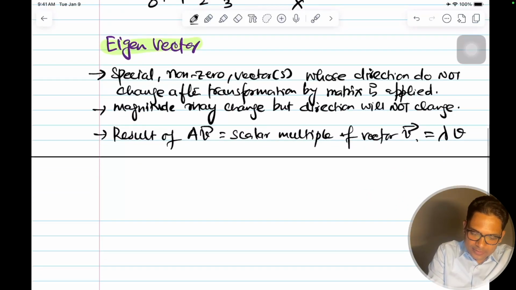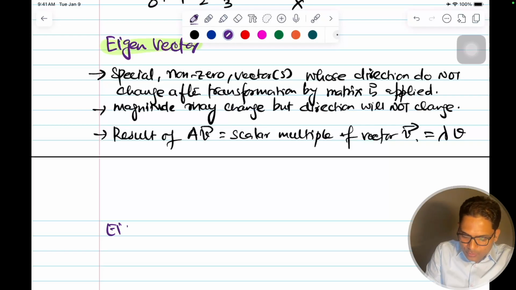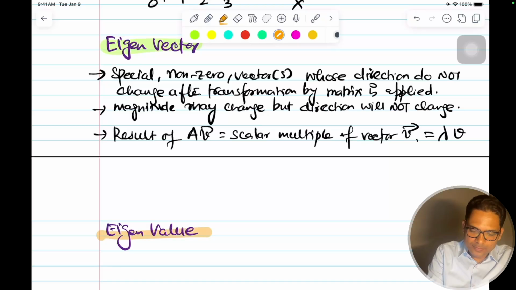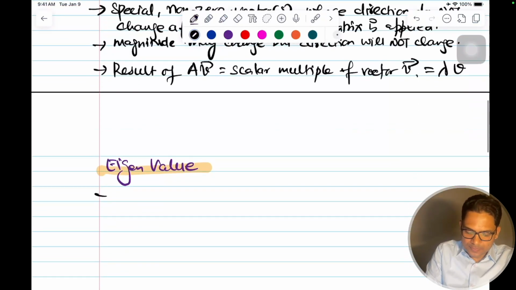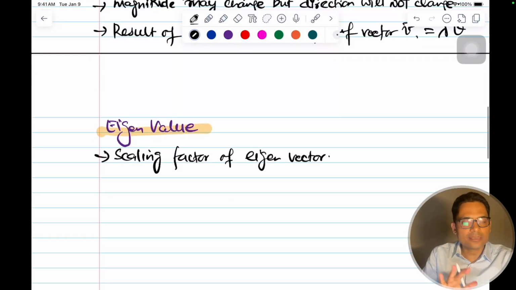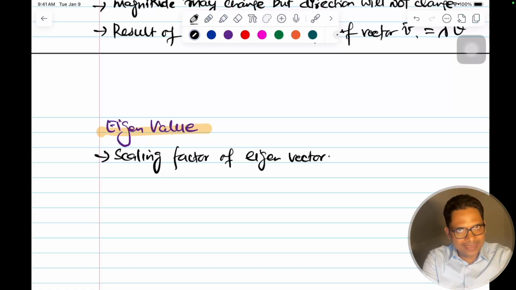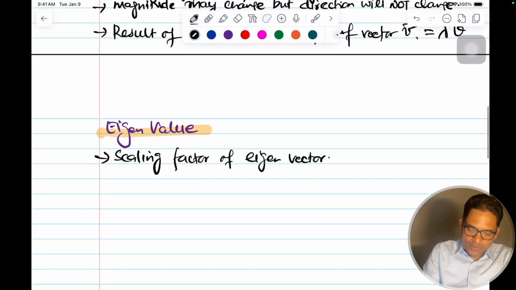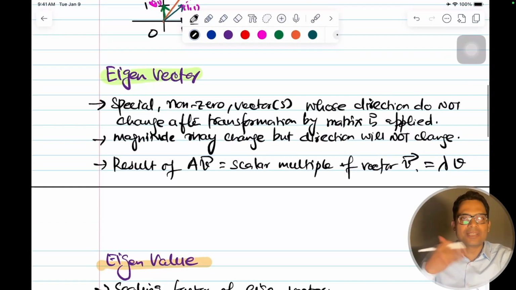So your eigenvalue is the scaling factor of the eigenvector. Okay, this is the base. You should understand this well, because if you understand this, then all of eigenvalue decomposition, principal component analysis, singular value decomposition, everything is the same if you understand eigen. Okay, so scaling factor. So by how many times will the vector scale?